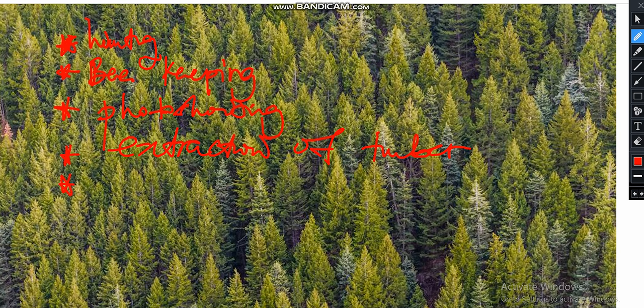Then chimwe is oxygen. We get oxygen from ecosystem, and also fruits. Fruits gathering, and what else? What are the importance? Other importance there. So I said hunting, beekeeping, photo shooting, extraction of timber, oxygen, fruits gathering, tourism.